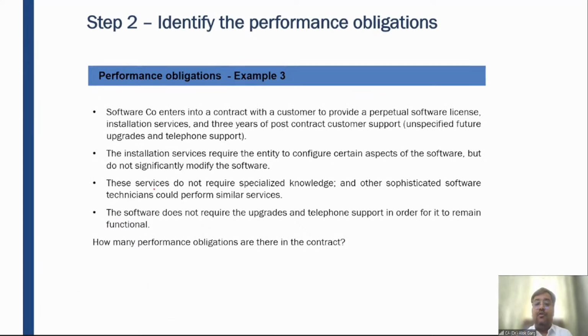Third example, although it is the fifth example, not third, right? A software company enters into a contract with a customer to provide a perpetual software license, installation service, and 3 years of post-contract customer support, right? The installation service requires the entity to configure certain aspects of the software, but does not significantly modify the software. So for installation, you need to configure certain aspects.